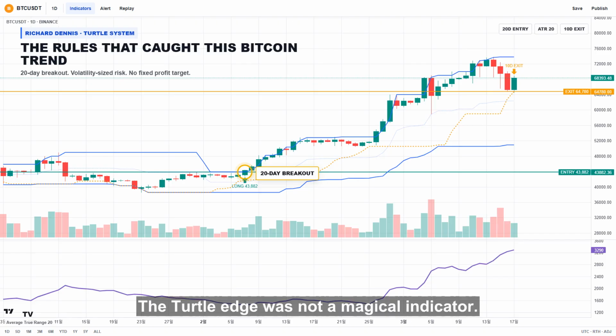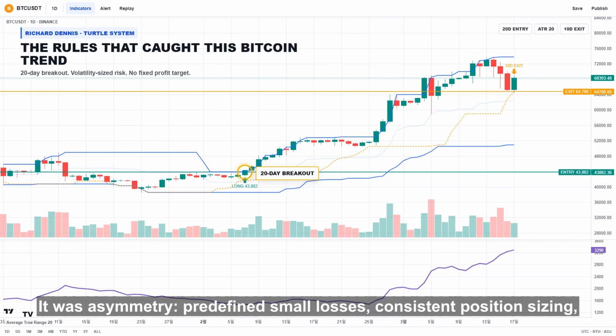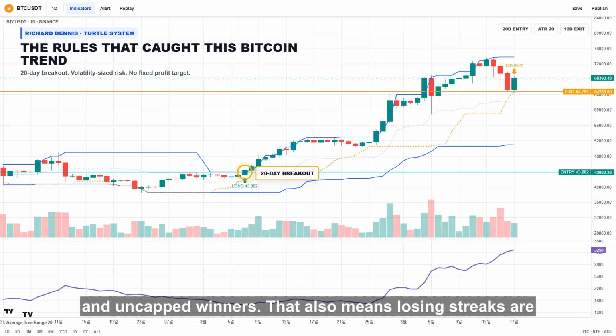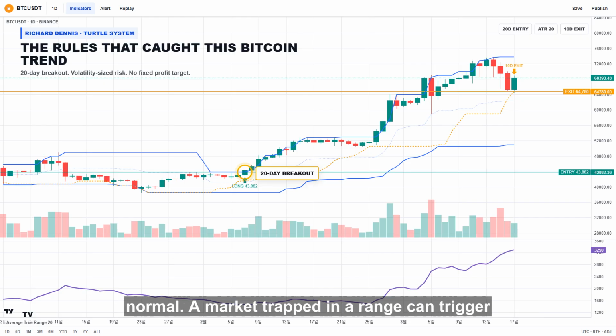The turtle edge was not a magical indicator. It was asymmetry, predefined small losses, consistent position sizing, and uncapped winners. That also means losing streaks are normal. A market trapped in a range can trigger several false breakouts before a trend appears.